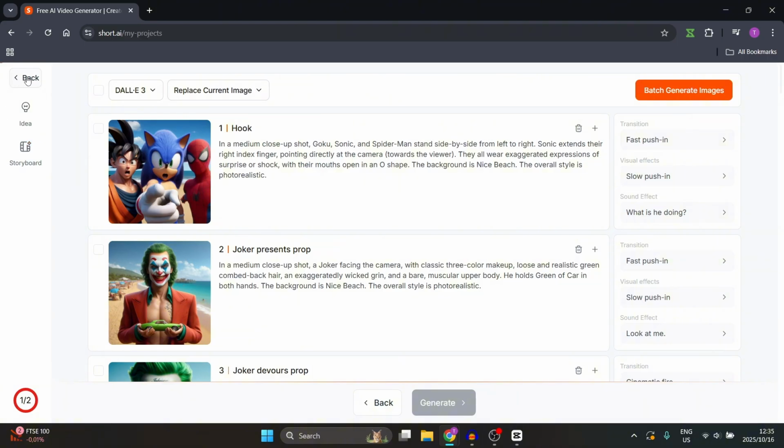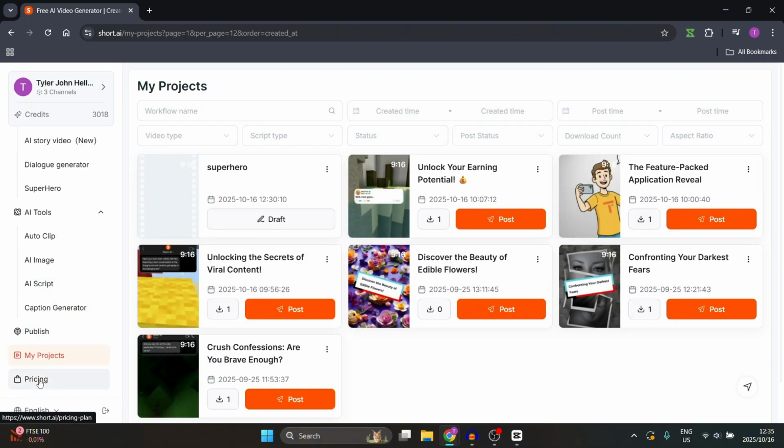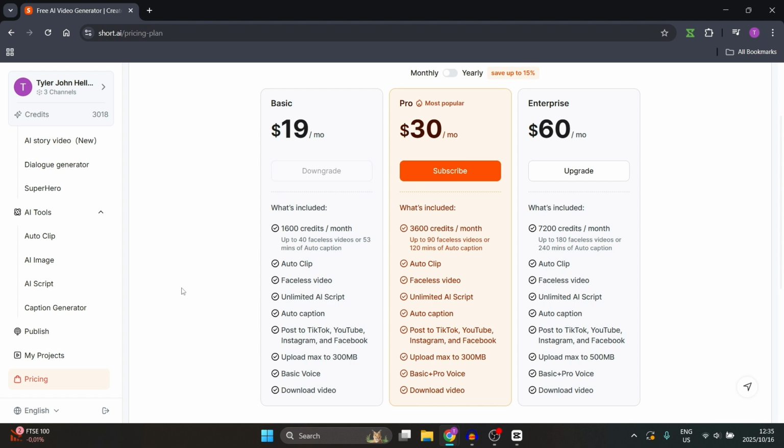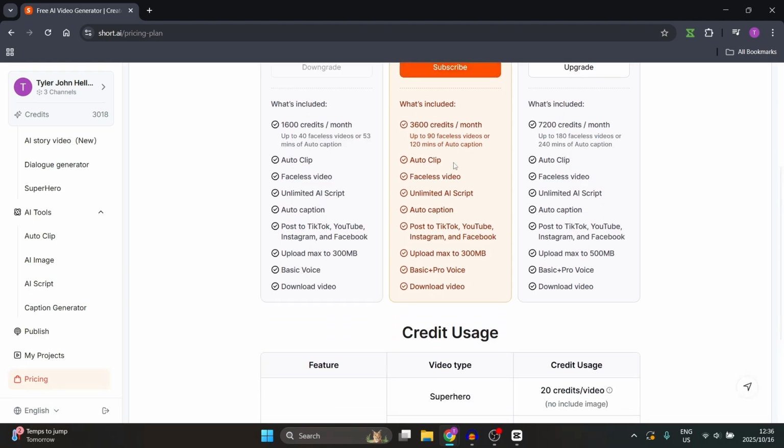I'm going to jump back now, and all the way at the bottom you'll see the pricing, and of course this is the question that everyone is asking: what does it cost? So their basic plan starts at $19 a month, their pro plan is $30, and they have an enterprise plan at $60. Now let's just take the pro plan at $30 a month. For example, let's say that you jump in for 12 months, you're saving 15%, and you're paying $25.50 every month, which will be billed once annually.